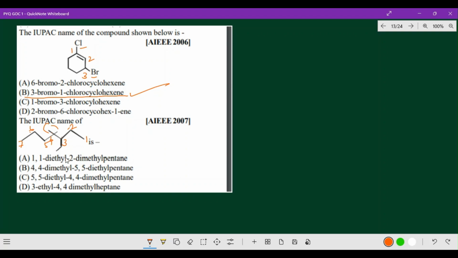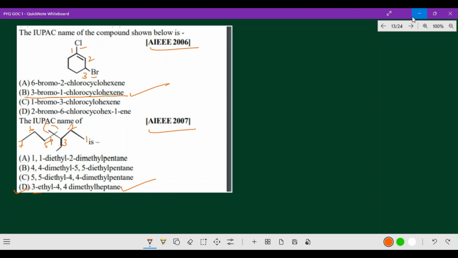So in that, 3 ethyl, 4 dimethyl, 4 dimethyl, and heptane. So which is the correct option in that way? Here, 3 ethyl, 4 dimethyl heptane. So which is the correct option? Option D is the correct option. See, this is definitely a IUPAC question that will be coming often, right?